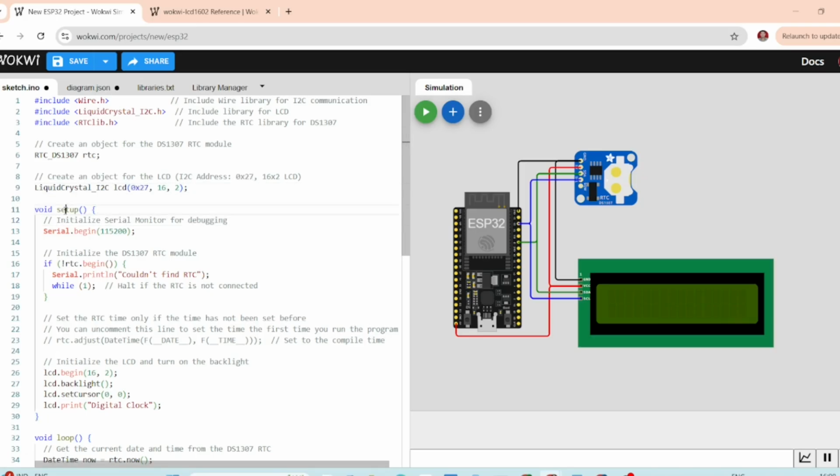In the setup, we initialize the serial monitor at a baud rate of 115200. rtc.begin initializes the RTC module. If the RTC is not detected, the code prints an error message to the serial monitor and halts execution. This ensures the program doesn't continue without a working RTC. rtc.adjust sets the RTC time to the time when the code was compiled. It uses the date and time macros to get the current date and time.